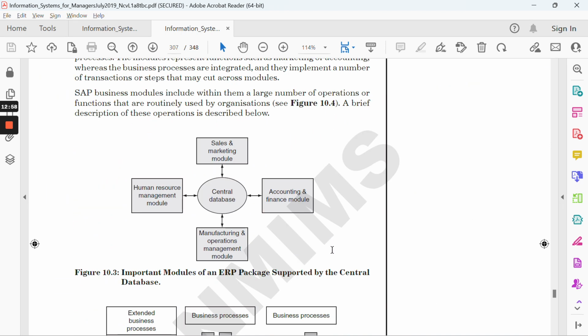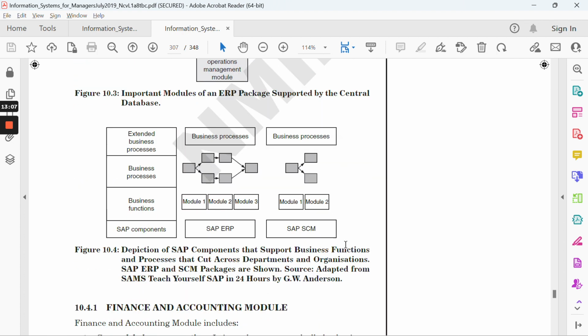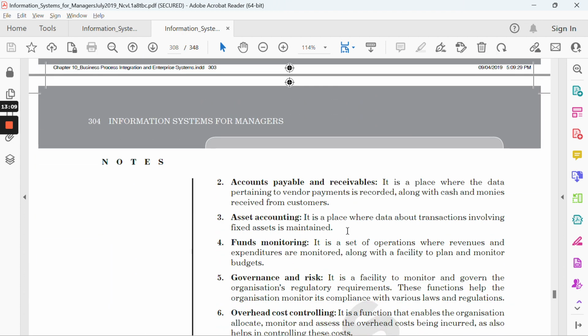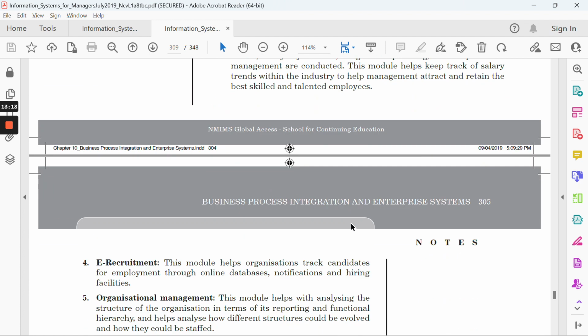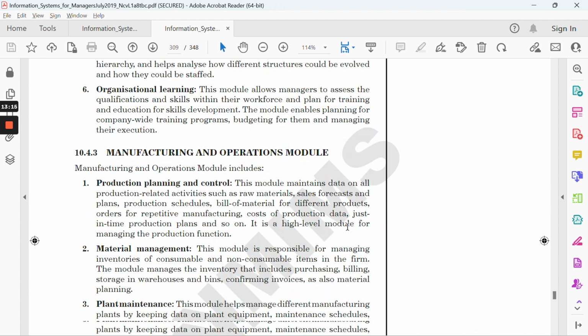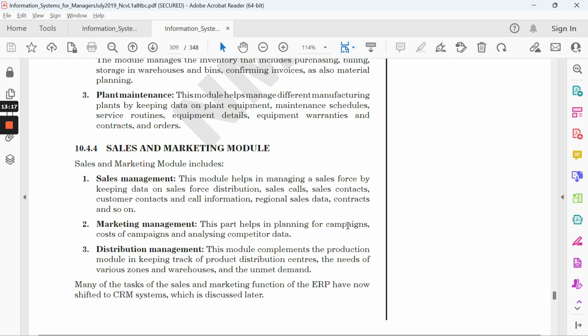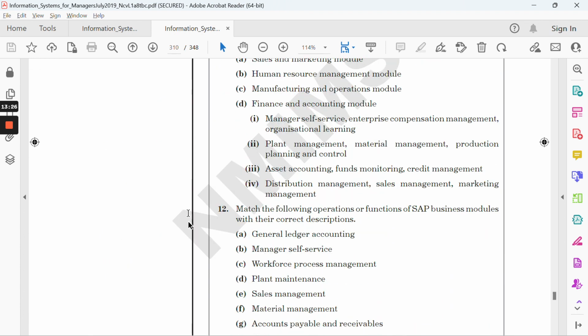Then comes the most important part, where we talk about the different modules and departments. One is accounting, one is the sales department, one is the HR department, one is the manufacturing department. You need to relate all these terms to a startup company, and after that you can write different pointers, maybe not much, but two or three liners on each of the different functions and modules. That is what you need to refer to.